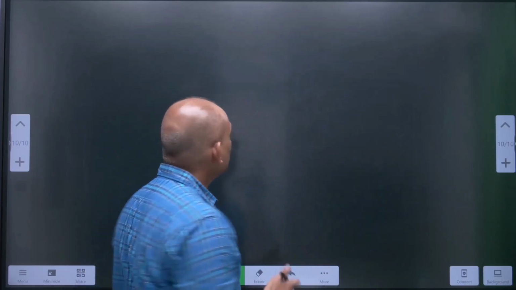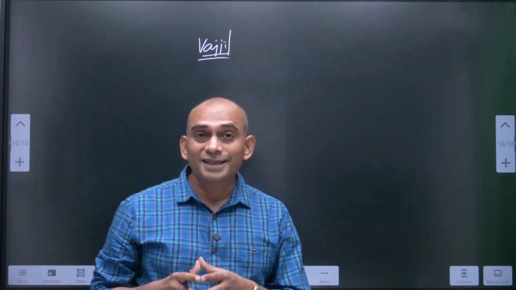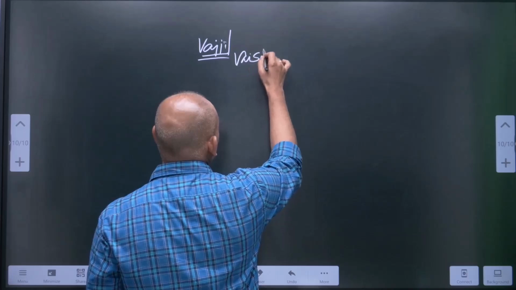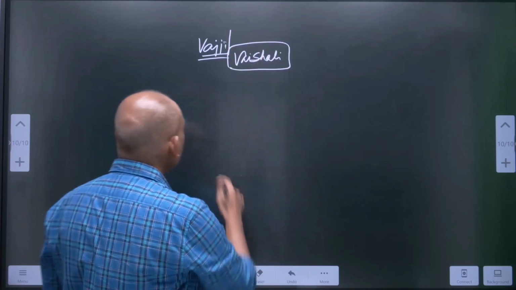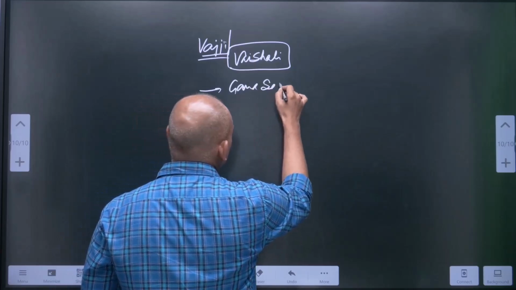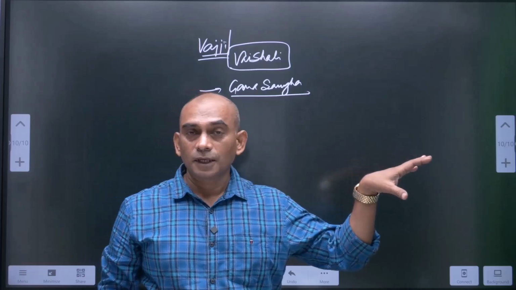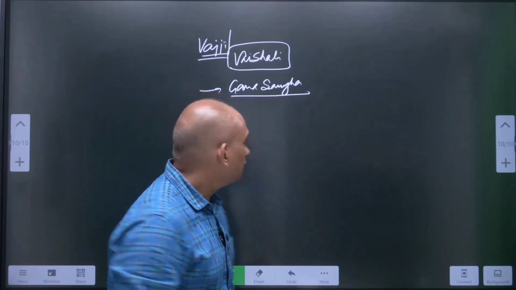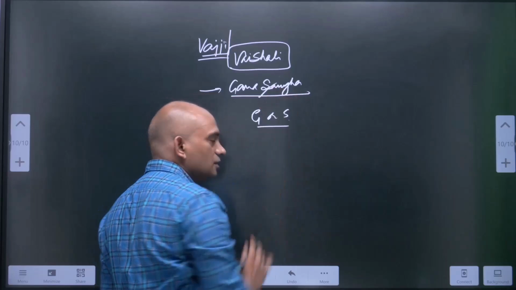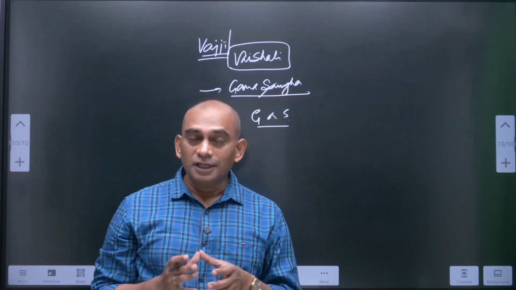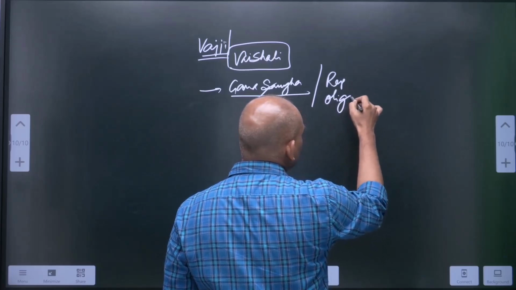Another Mahajanapada was Vajji. Vajji had its capital Vaishali. It had a different form of government, that is Gana Sangha. Actually, in this chapter they mentioned Gana or Sangha, but it's a single word that means republic or oligarchy.